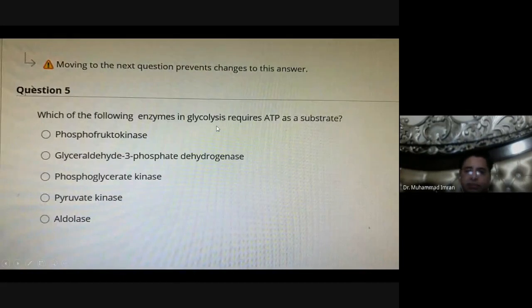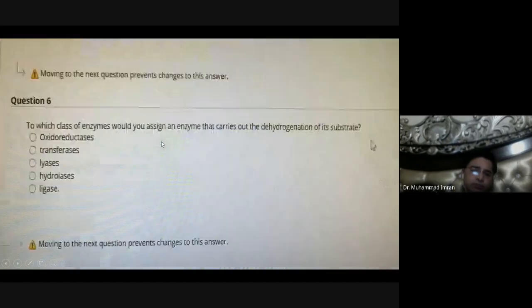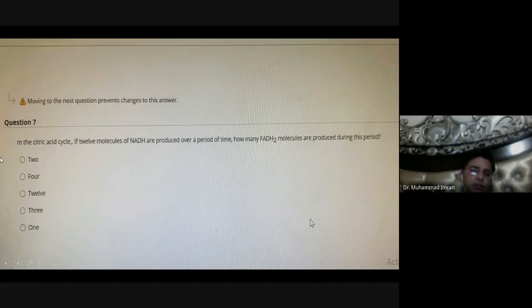Which of the following enzymes in glycolysis requires ATP as a substrate? Phosphofructokinase 1 and hexokinase. Hexokinase and phosphofructokinase 1 require ATP as a substrate. So here the correct answer is phosphofructokinase 1. In which class of enzyme would you assign an enzyme that carries out the dehydrogenation of its substrate? Dehydrogenation and oxidation are carried out by the oxidoreductase class of enzymes. So it is oxidoreductase.